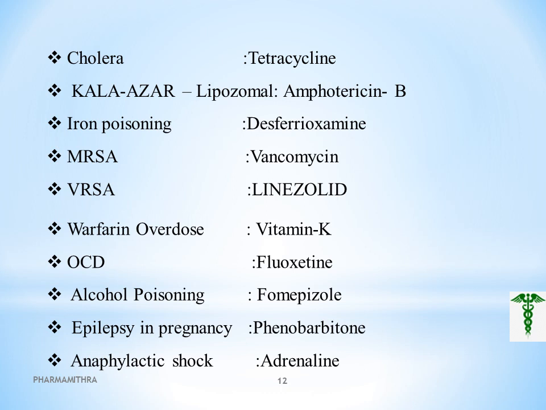In case of iron poisoning, we should go for deferoxamine, which is the drug of choice, which will bind with the iron as well as aluminium, due to multiple blood transfusions, genetic conditions or aluminium toxicity. So in case of iron poisoning, we should go for deferoxamine. In MRSA, that is the multi-drug resistant Staphylococcus aureus infection, the drug of choice is vancomycin. That is the most preferred to treat this type of infection.